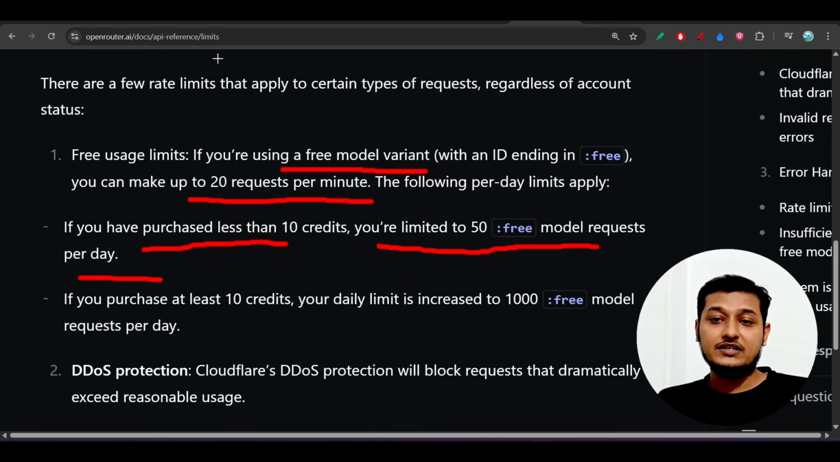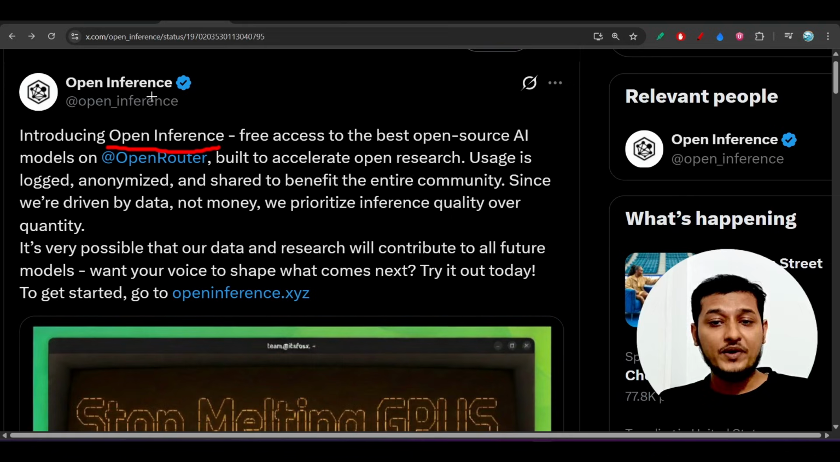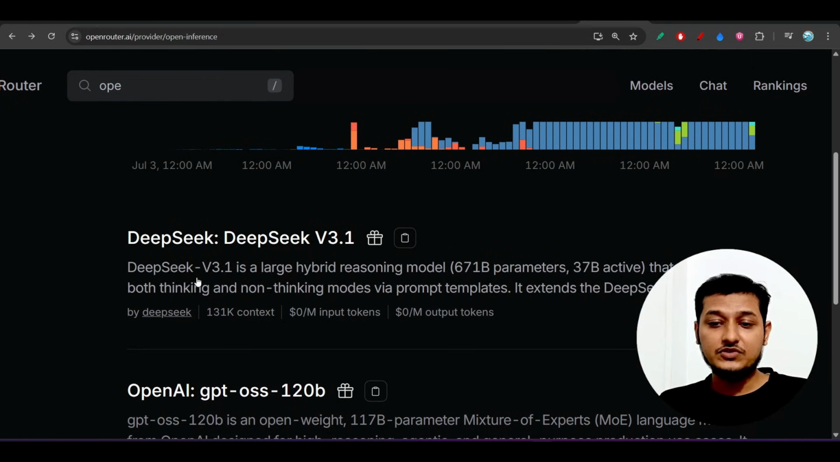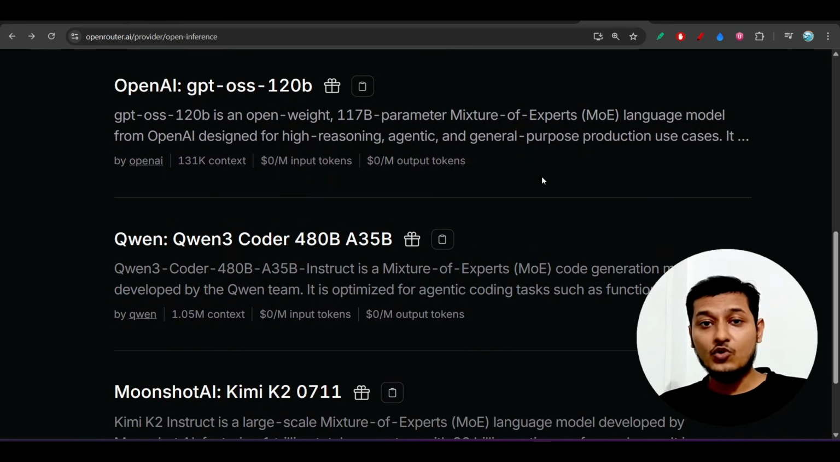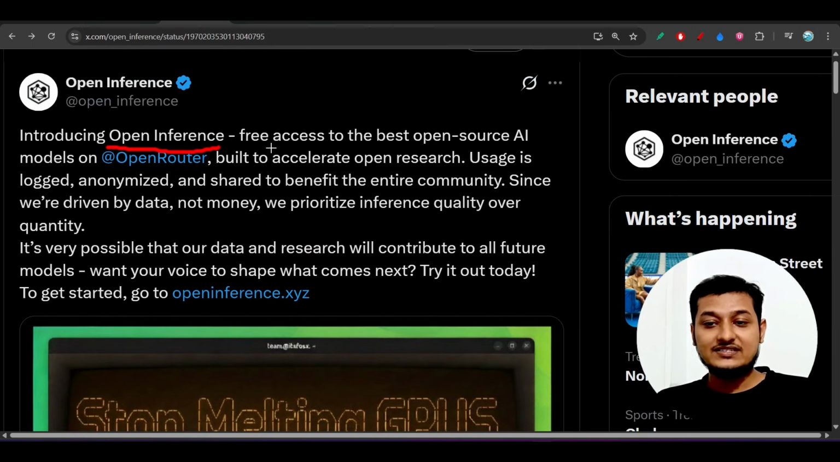Okay, but if you use this OpenInference, and through this OpenInference you use this Qwen3 Coder model, then there is no rate limit and there is no money you have to pay, and you can use it unlimited. Okay, so what is the advantage? I think you got the point. Now let me show you how you can enable this and how you can access this.